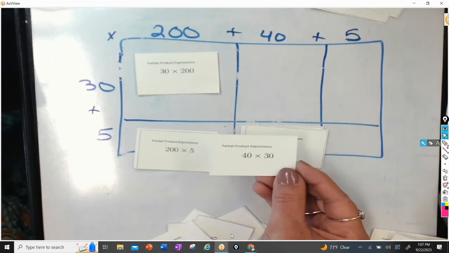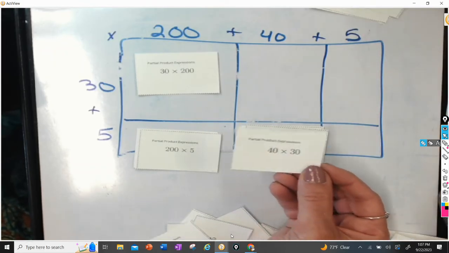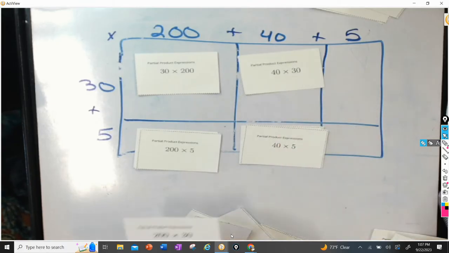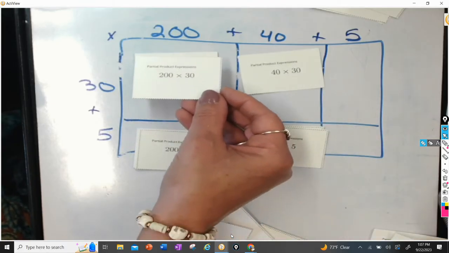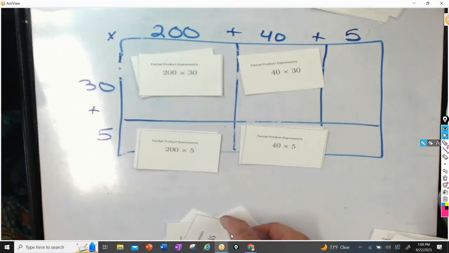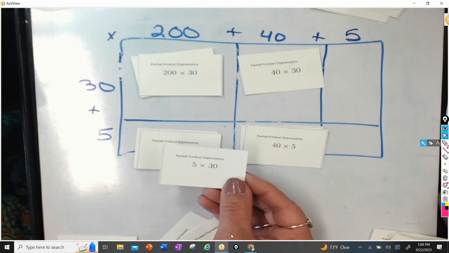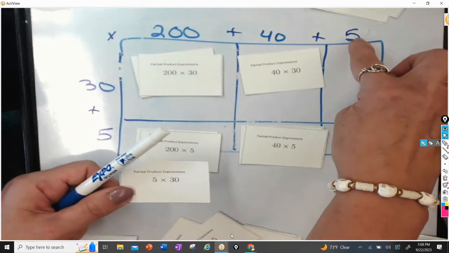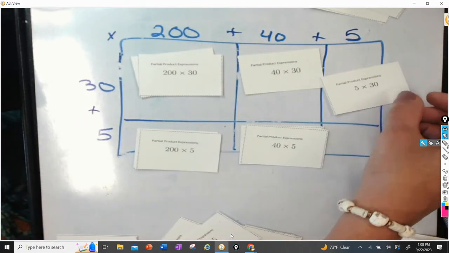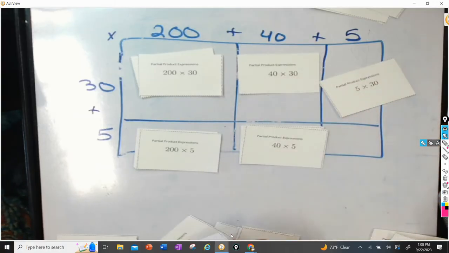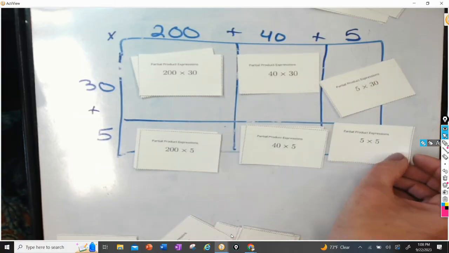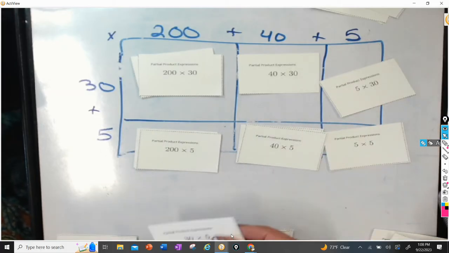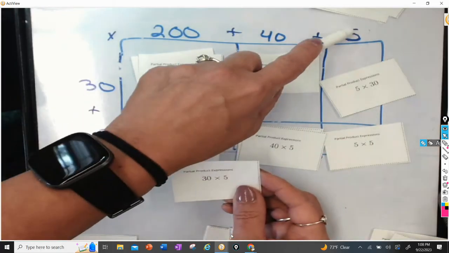All right, here's a 40 times 30. That one would go here. Here's another 200 times 30. 5 times 30. Where would that go? I don't have a 30 here. Oh, here we go. 5 times 30. There we go. 5 times 5 goes there, right? 5 times 5. 30 times 5.